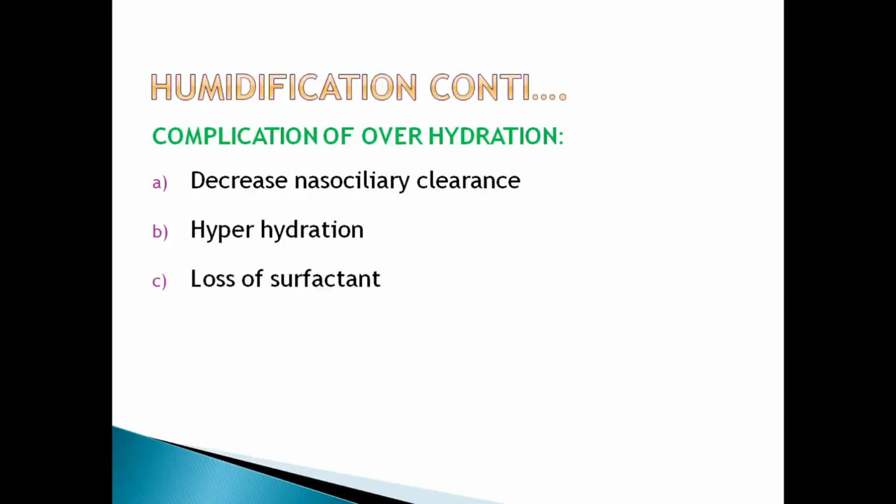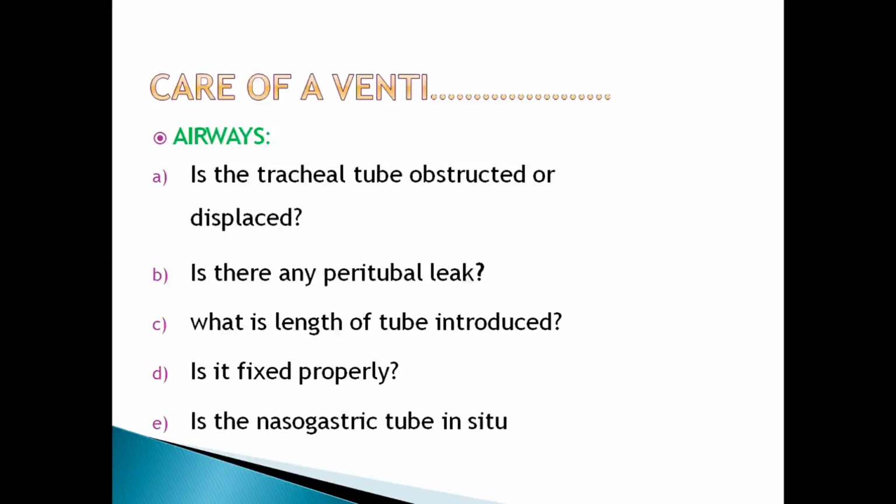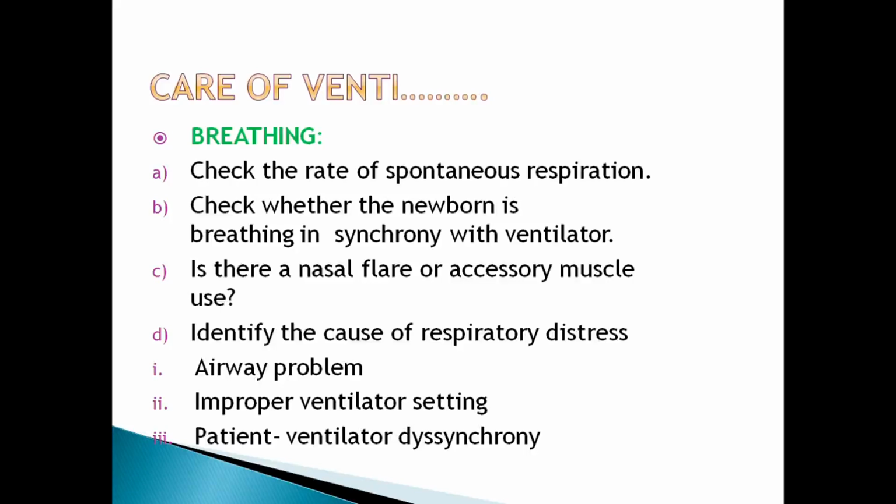Overhydration leads to decreased nasociliary clearance, hyperhydration, and loss of surfactant. Humidification can be obtained by heated water humidifiers, heated wire circuit, heat and moisture exchange. Airways: check whether the tracheal tube is obstructed or displaced, whether there is any peritubal leak, the length of the tube introduced, whether it is fixed properly, and whether the nasogastric tube is in situ.